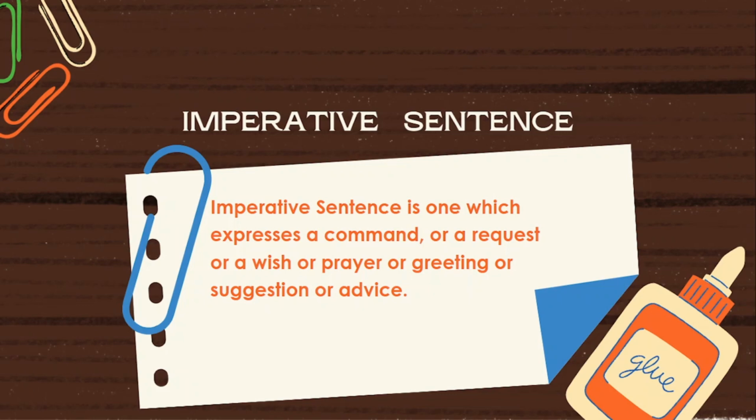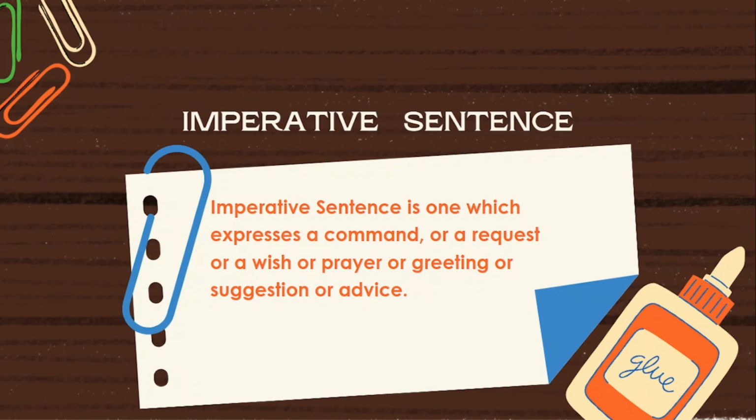It means if a sentence expresses a command or a request or a wish or a prayer or a greeting or a suggestion or an advice, such a sentence is called an imperative sentence.